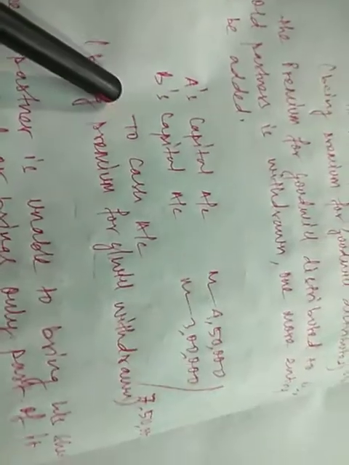But if the question mentions that the premium for goodwill brought in by C and distributed to the old partners is withdrawn by the old partners, one more entry will be added. With these two entries, you need to add a third entry, that will be A's capital debit, B's capital debit to cash. Whatever premium for goodwill was credited to their accounts, since they are now withdrawing it, their accounts will be debited with the same amount, 4,50,000 and 3 lakh, to cash, because cash will go out of the firm.